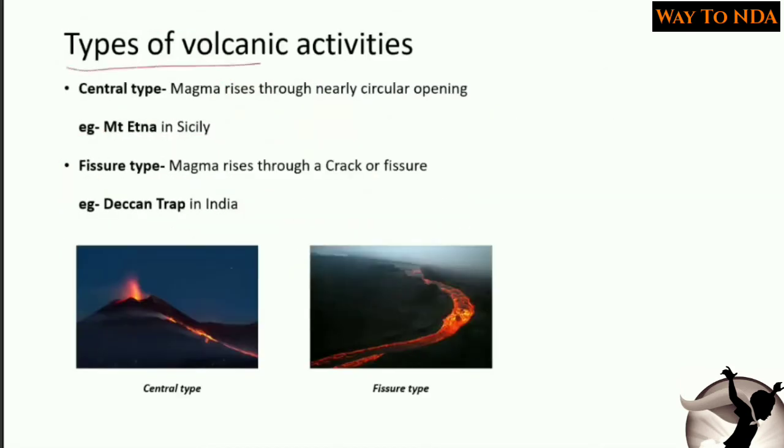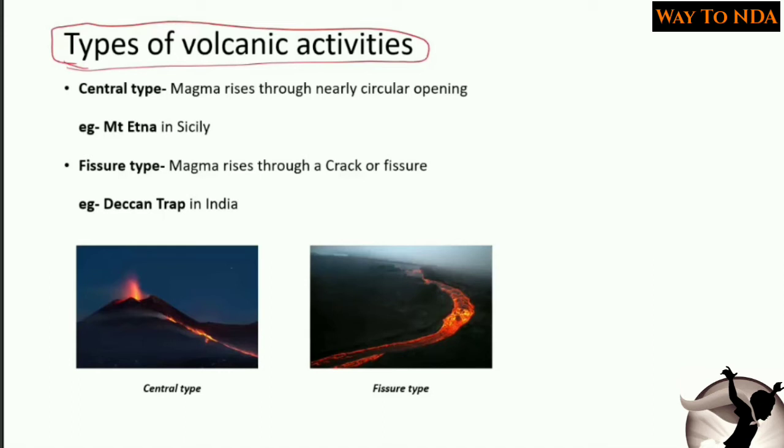Now the types of volcanic activities. So now we have studied the two types of lavas. What type of lavas are there? Acidic lava and basic lava. Now remember the differences between the acidic and the basic lava, because we are going to need that when we study the further detail.